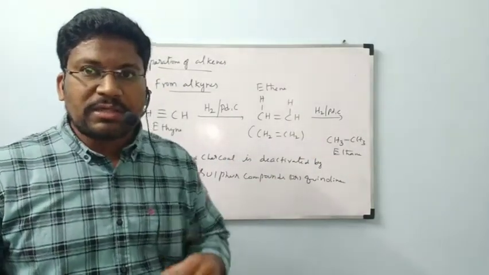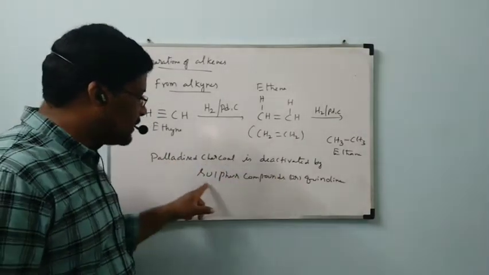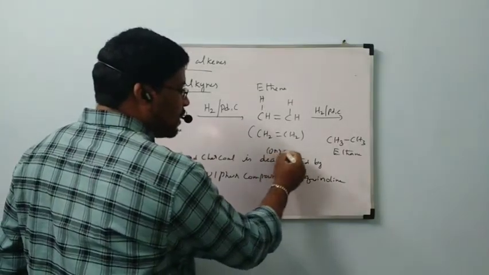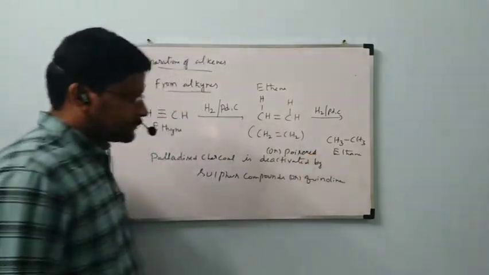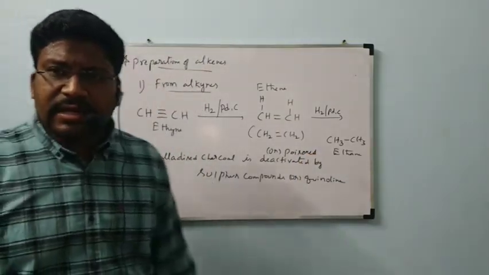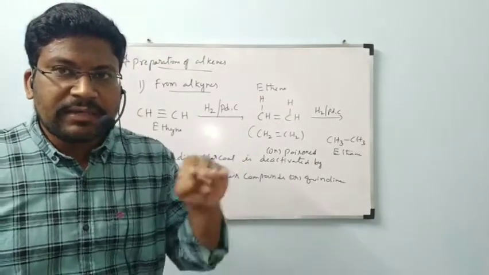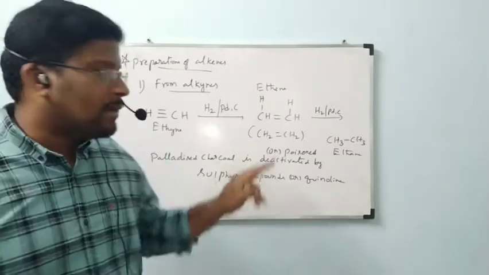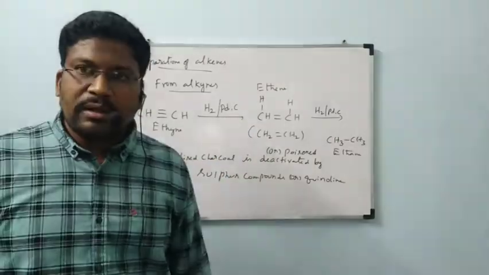This process, in which palladized charcoal is deactivated by sulfur compounds, is also called poisoning. Poisoning means we are decreasing the activity of palladium charcoal by using sulfur compounds or quinoline.